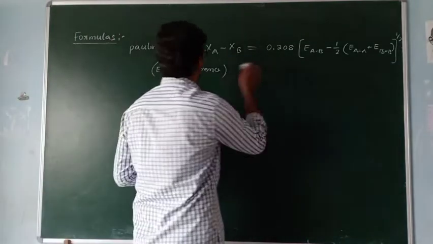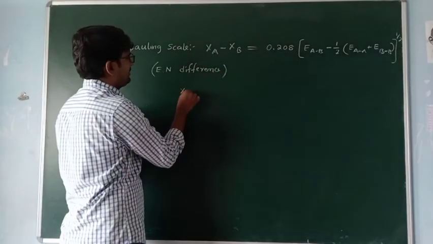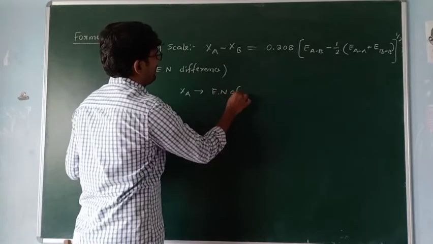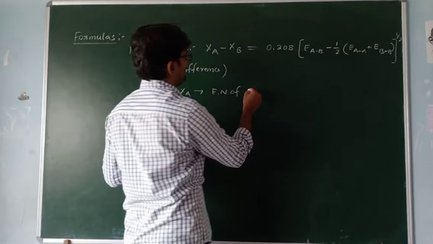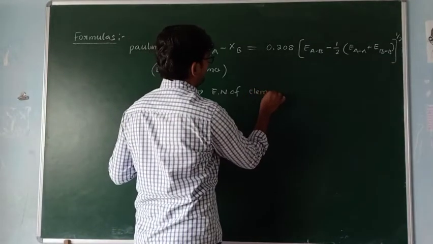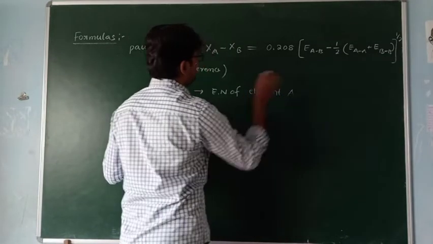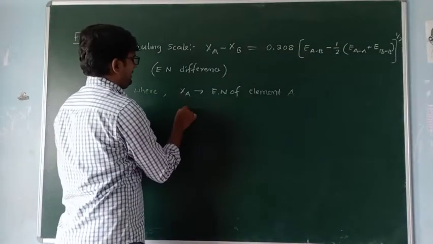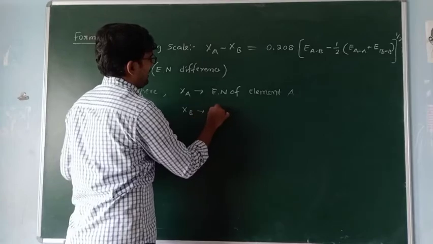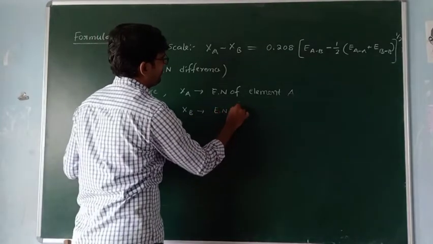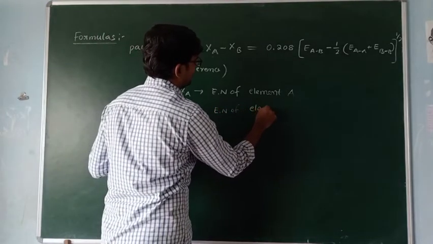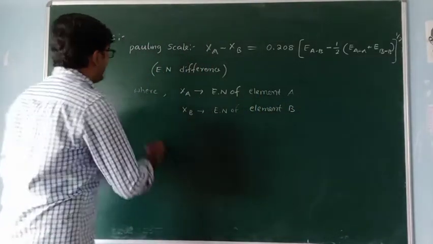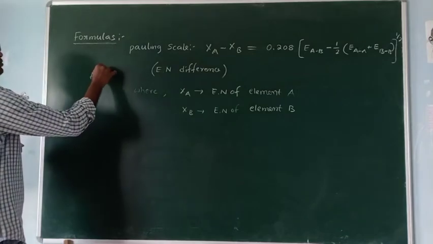So here Xa means electronegativity of element A, where Xb is electronegativity of element B. For example, one bond is present between two atoms.